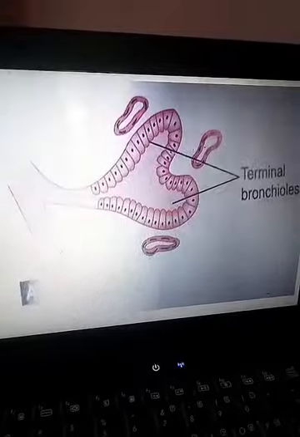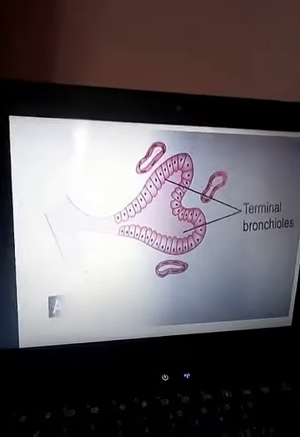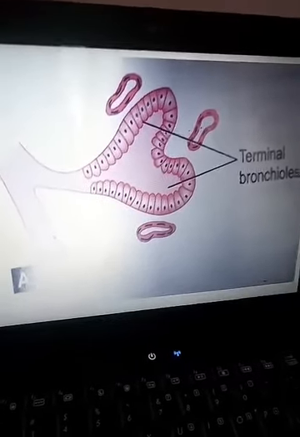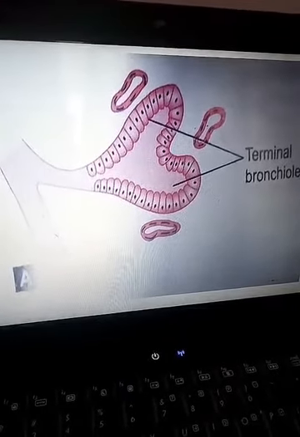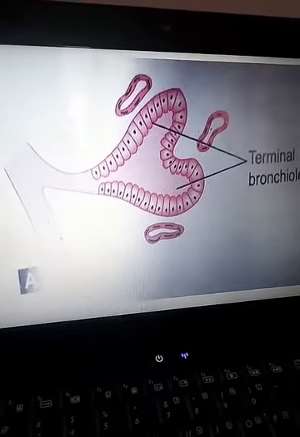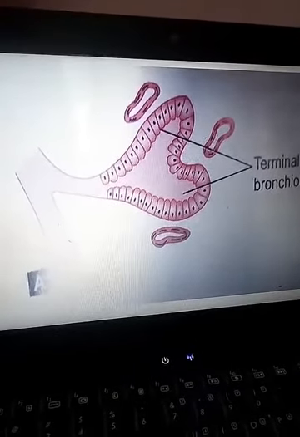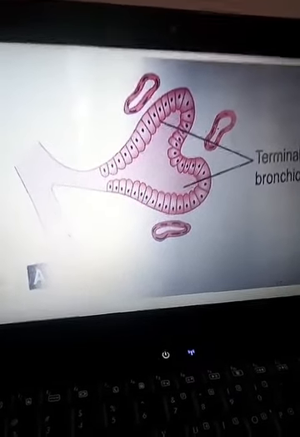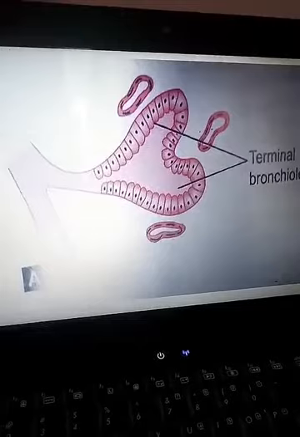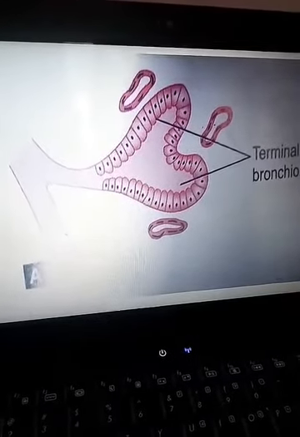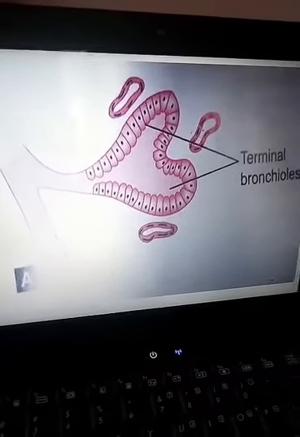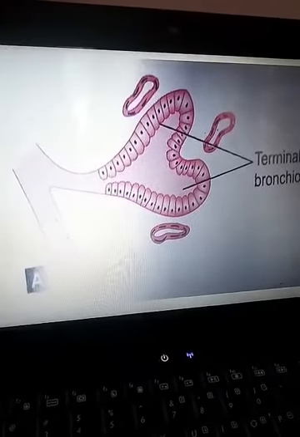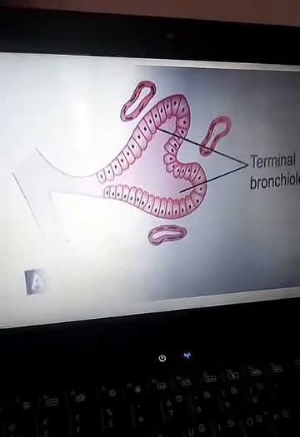Now we will see the trachea. I told you it develops from the intermediate part of the laryngotracheal tube that lies between the point of bifurcation and the larynx. So with the caudocranial extension of the tracheoesophageal septum, the trachea also elongates. Now the endoderm is derived from the laryngotracheal diverticulum. So the lining epithelium of the trachea is also endodermal in origin. The cartilage, muscle, and connective tissue develop from the splanchnopleuric mesoderm surrounding the laryngotracheal tube.